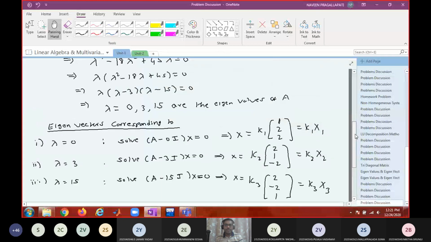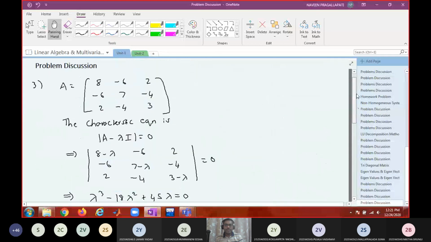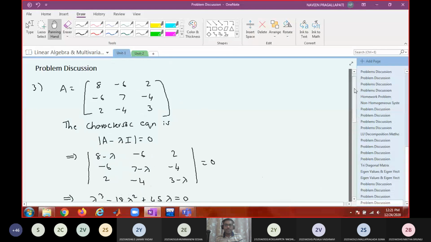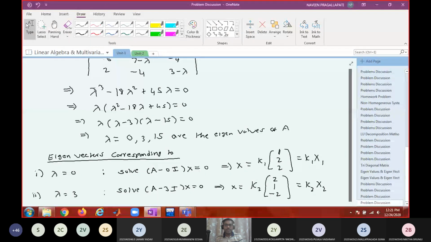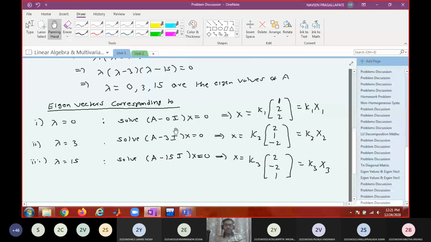So that's it. Your task is to find the eigenvalues and the corresponding eigenvectors. However many eigenvalues you got, that many systems of linear equations you have to solve, and the corresponding non-zero solutions are called the eigenvectors.